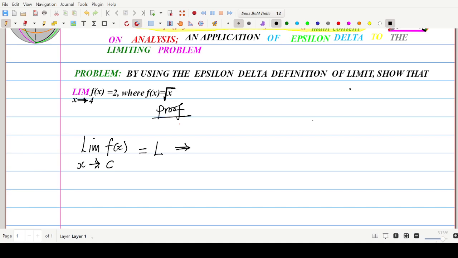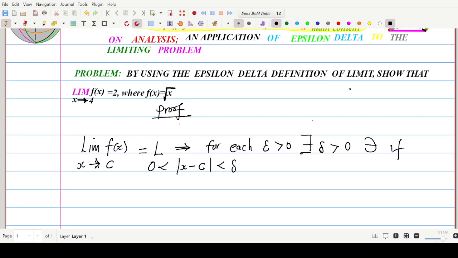This implies that for each, I did not say for all, but I mean for each epsilon that is positive, there exists a corresponding delta that is positive, such that, all right, when you see me writing this, what I mean is, such that if 0 is less than the modulus of x minus c, and that is less than delta, then we can guarantee that the modulus of f of x minus L is less than epsilon. This is the meaning of this particular symbol.